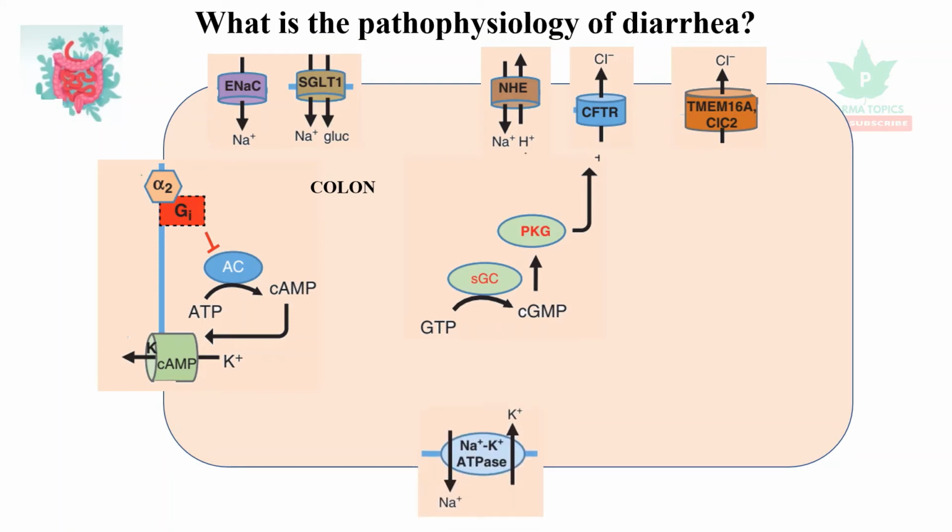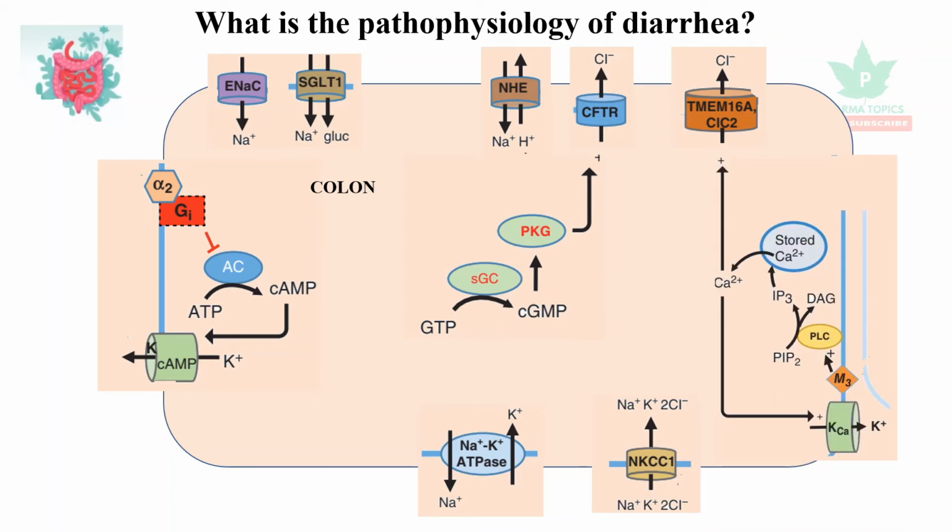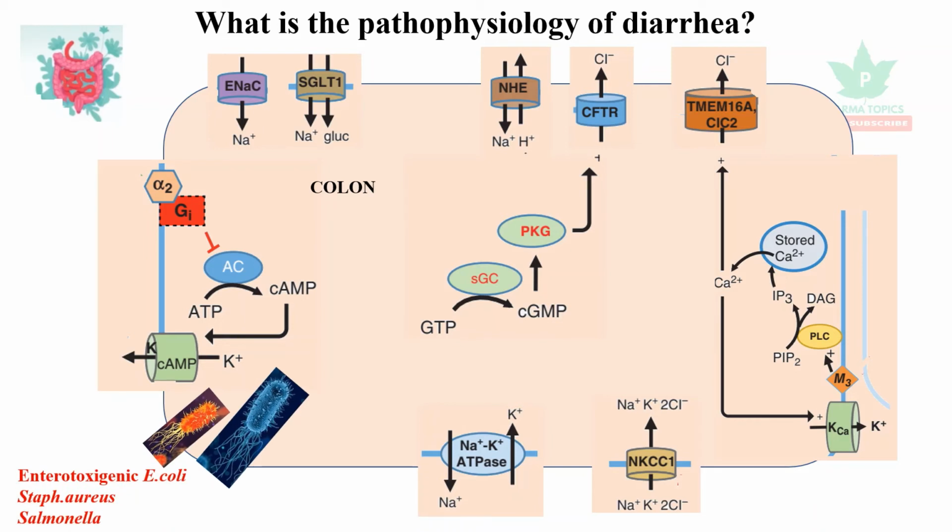channels. And then it has an enzyme called sodium potassium ATPase. It has a transporter called sodium potassium 2 chloride transporter, and the TMEM chloride channels are activated through release of stored calcium. So there are many reasons for diarrhea. One is enterotoxigenic E. coli, Staph aureus, and Salmonella, which activate the alpha 2 receptors, and then more cyclic AMP is produced.